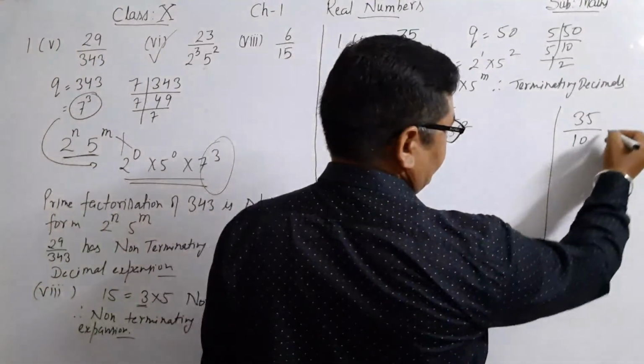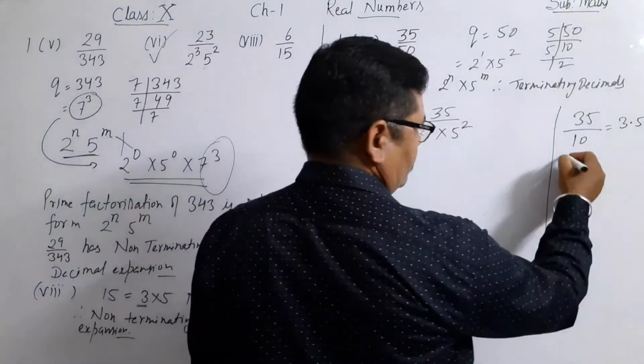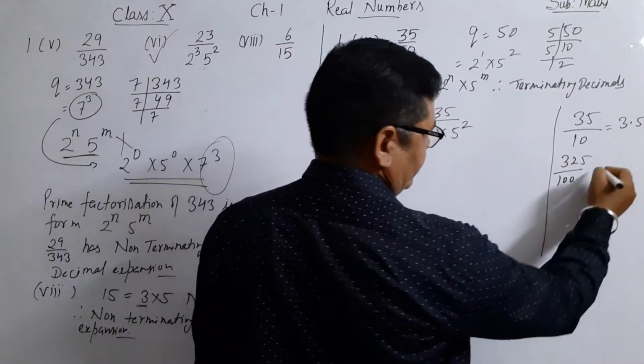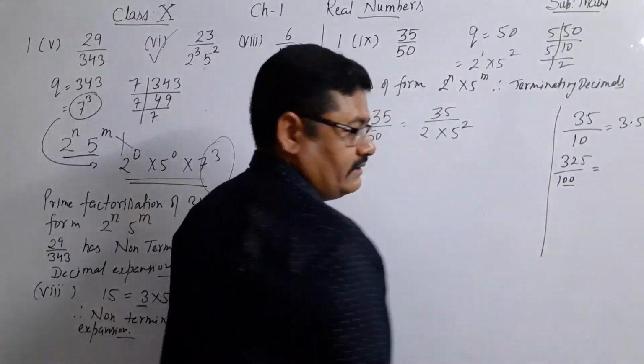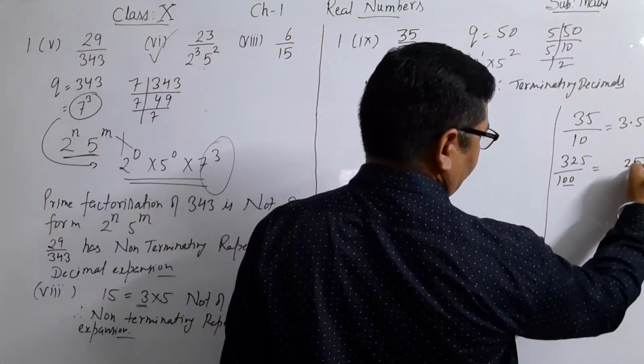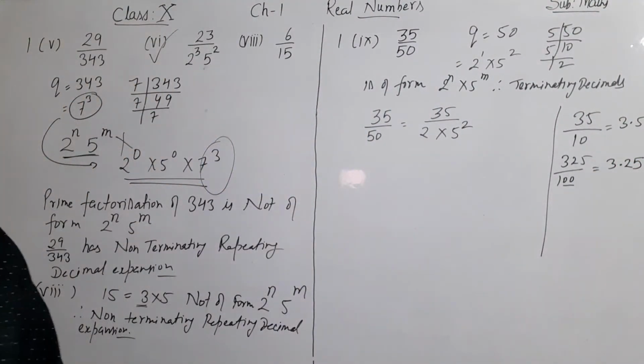Suppose the denominator is 10, therefore it is 3.5. If the denominator is 100, then we will count 2 digits from the right-hand side, then we will put the decimal, and it is equal to 3.25.